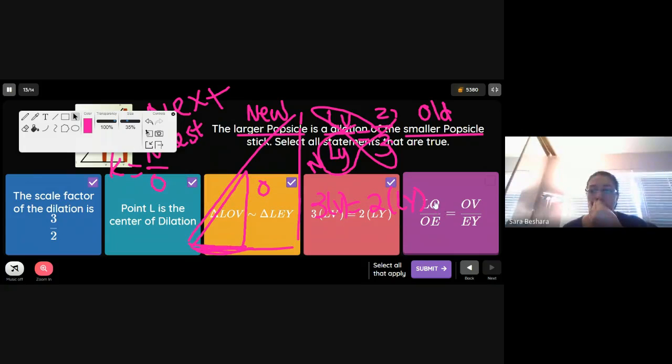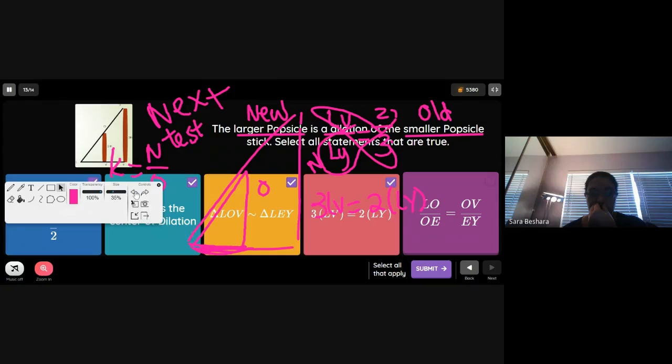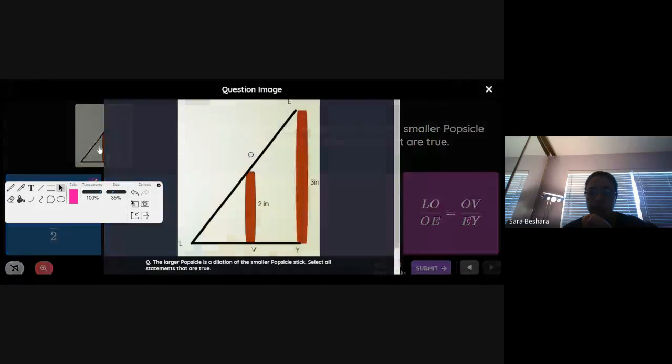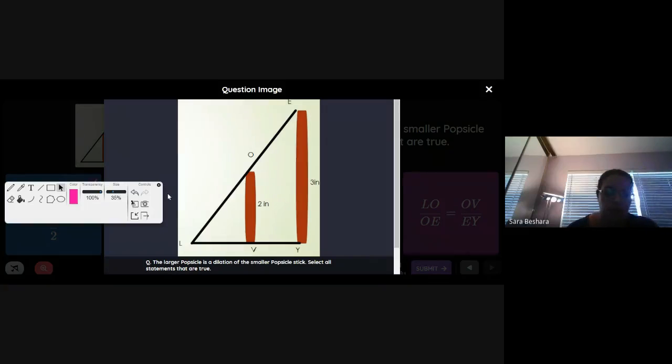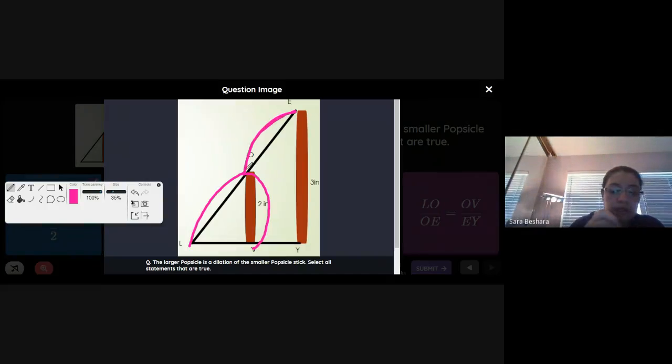The last one, it says LO over OE, LO over OE, which is this, equal to OV over EY.